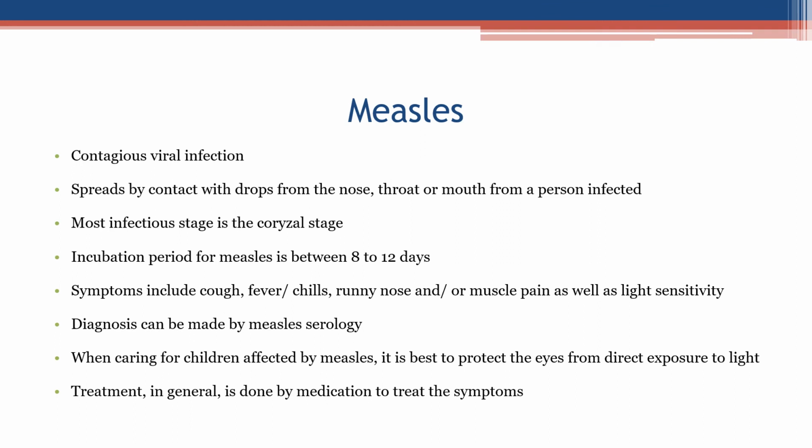Measles. Contagious viral infection. Spreads by contact with droplets from the nose, throat, or mouth from a person infected. The most infectious stage is the coryzal stage. The incubation period for measles is between 8 to 12 days. Symptoms include cough, fever/chills, runny nose and or muscle pain as well as light sensitivity. Diagnosis can be made by measles serology. When caring for children affected by measles, it is best to protect the eyes from direct exposure to light. Treatment, in general, is done by medication to treat the symptoms.